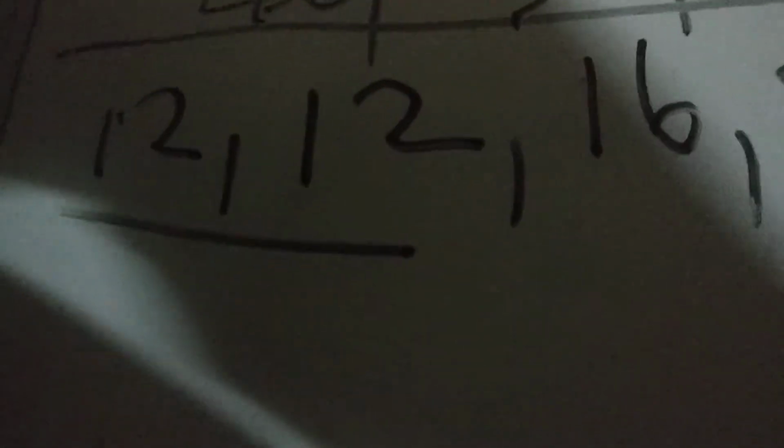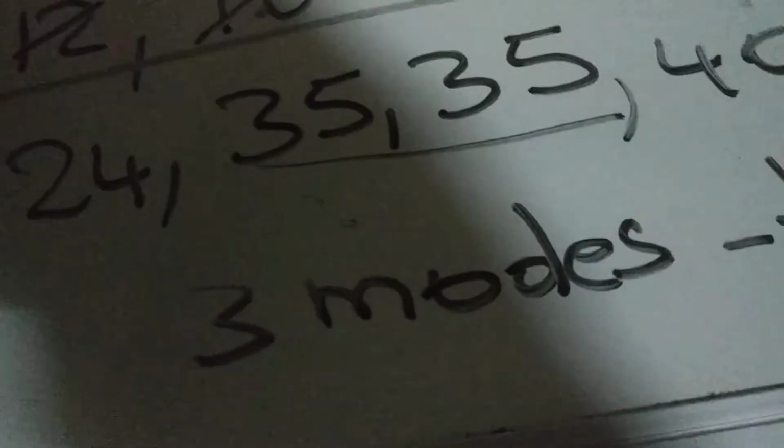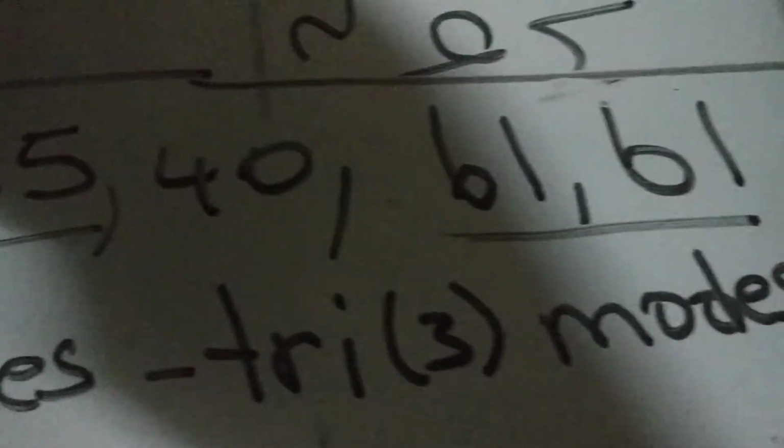Alright? So let me go over this example again. We had our numbers, we lined them up. Where did we get these numbers? We had them from our example. We could see them from the top. 35, 61, 61, 12, 35, 40, 24, 12, and 16.